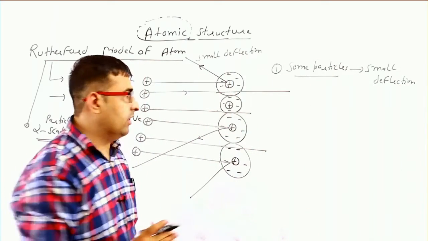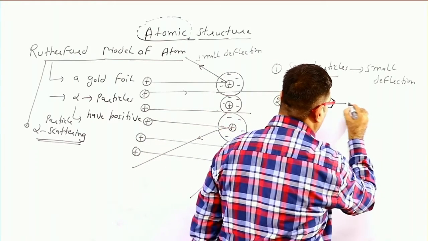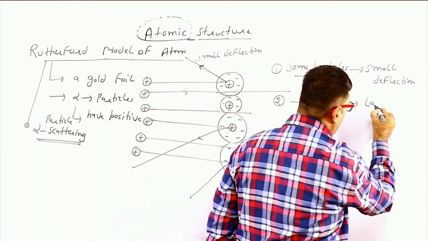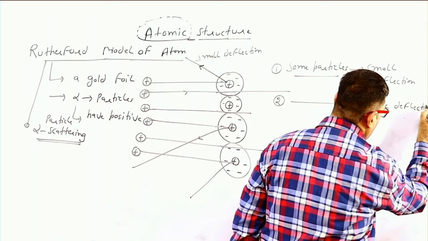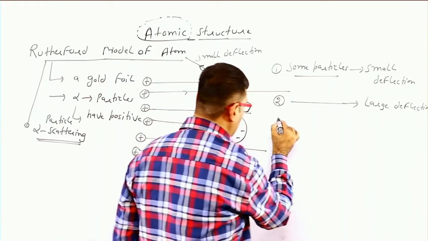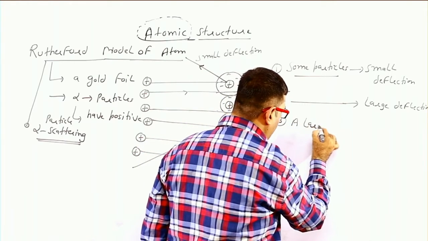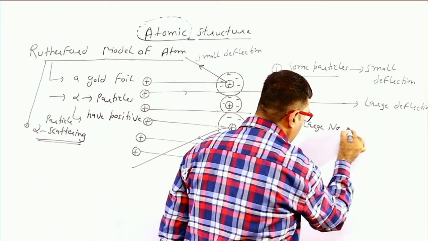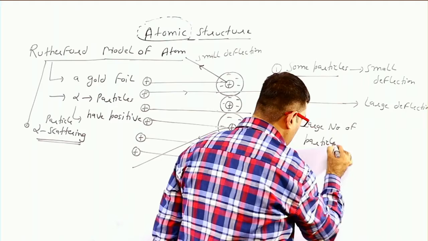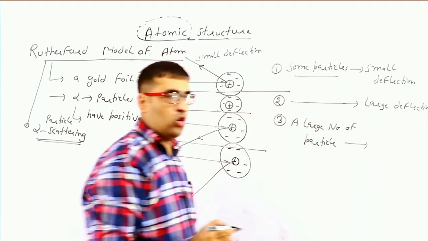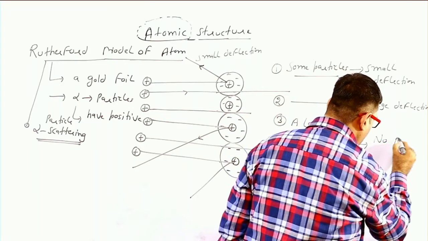Some particles show large deflection, but a large number of particles do not show any kind of deflection.